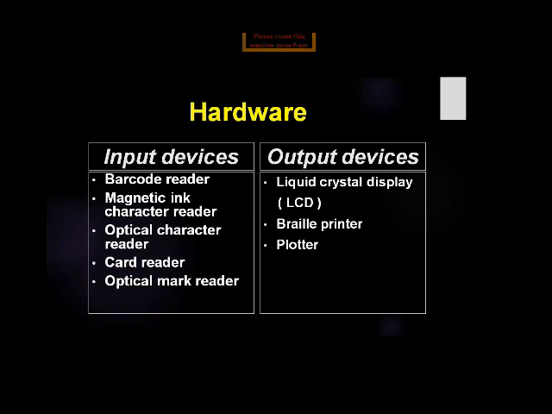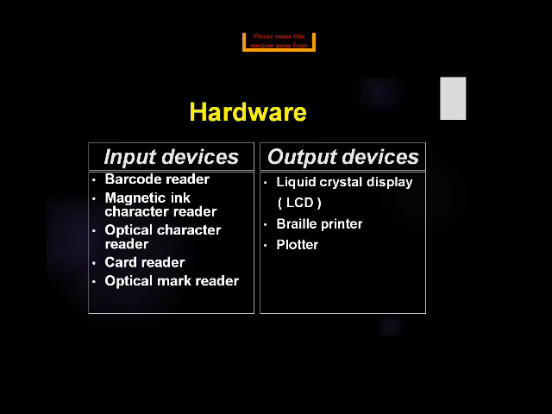Supermarkets, banks, etc. use various input devices to collect large amounts of data rapidly. Such devices include barcode reader, magnetic ink character reader, optical character reader, and card reader.